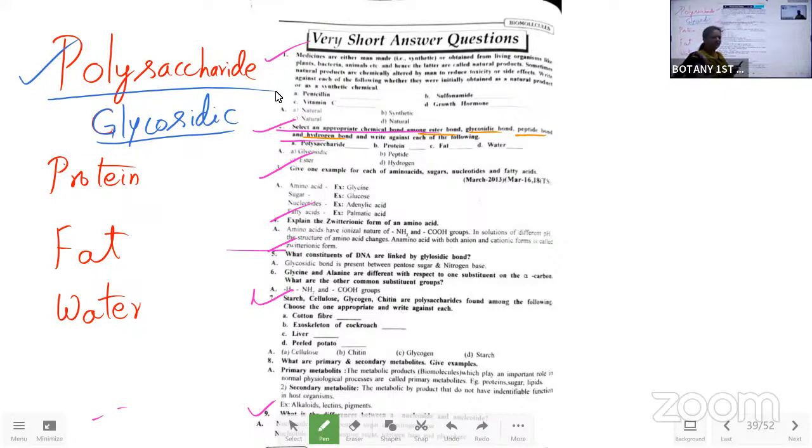We cannot say this chapter is different, that chapter is different. How can we say that? All are autotrophic plants, and the link should be there. The link is there and it will be there forever. In my subject, all the chapters have the link because all plants are autotrophic, not like us.